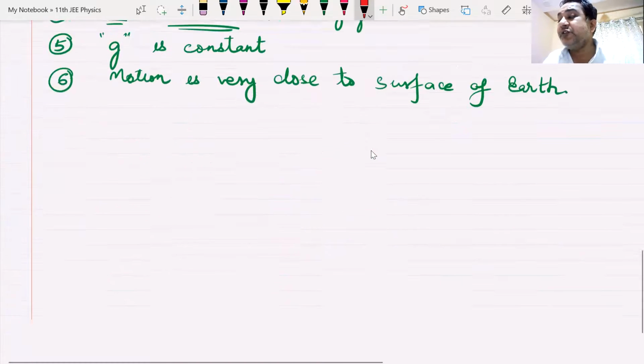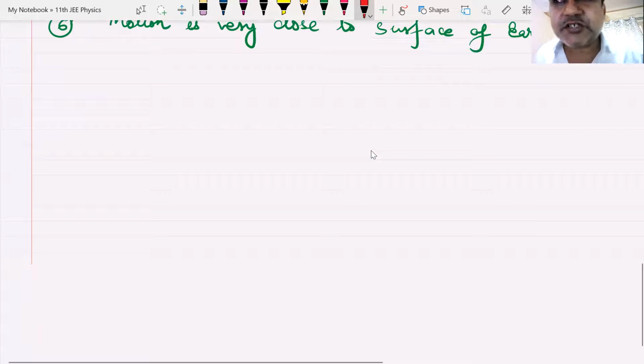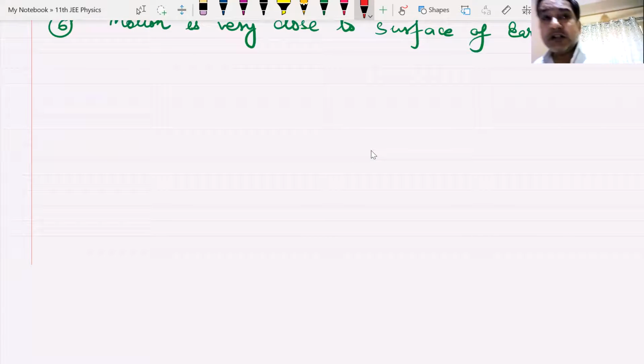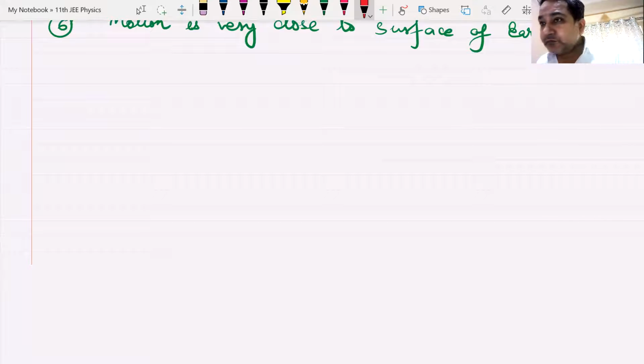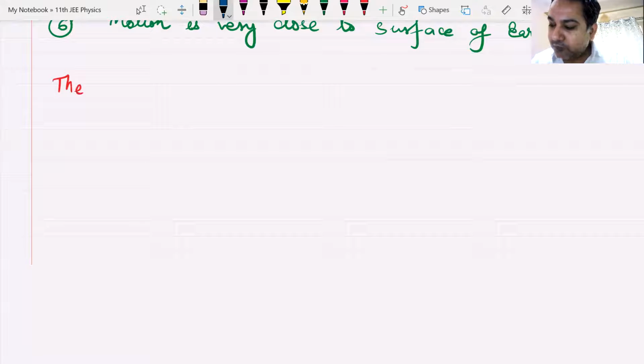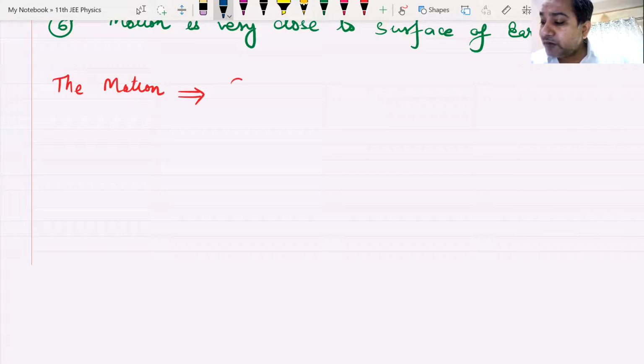So the particle is going to move in a path which is known as a trajectory. Now the particle will be moving along the x-axis as well as the y-axis, so we will be discussing the motion in 2 parts. The motion of the particle is broken up into 2 parts.